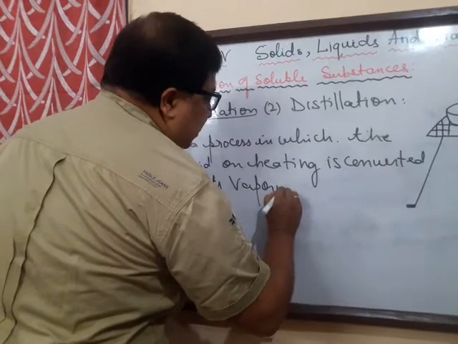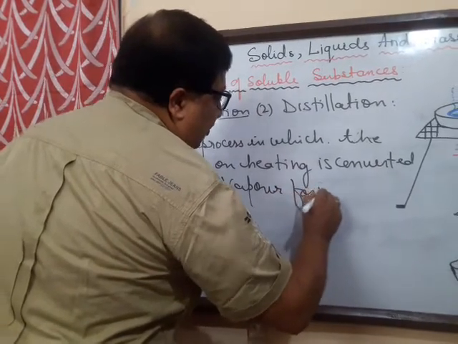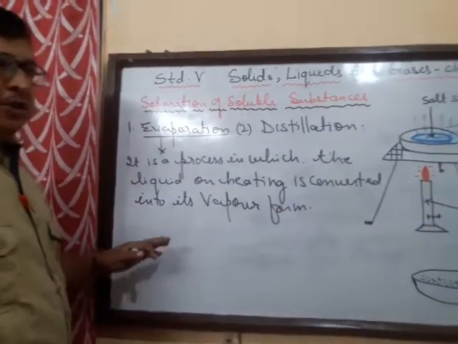Vapor form or vapor state is the same thing. So this is about evaporation.